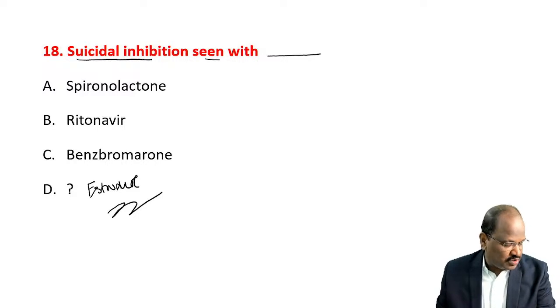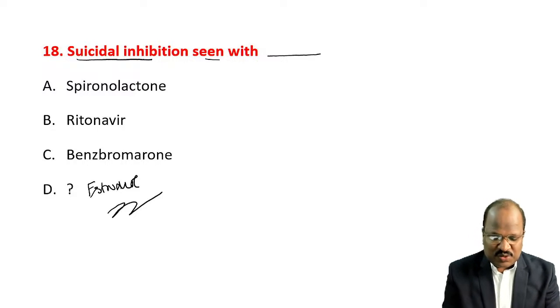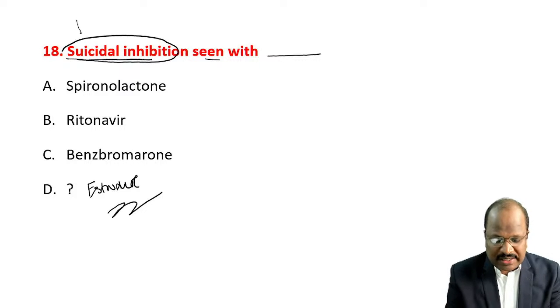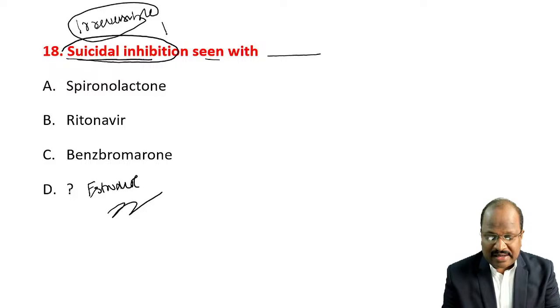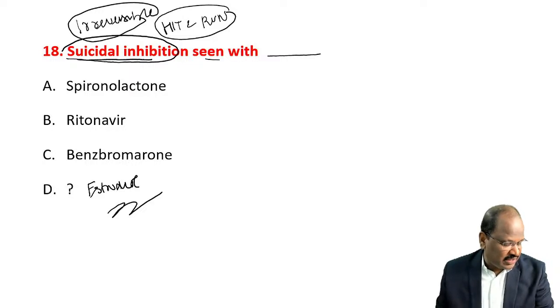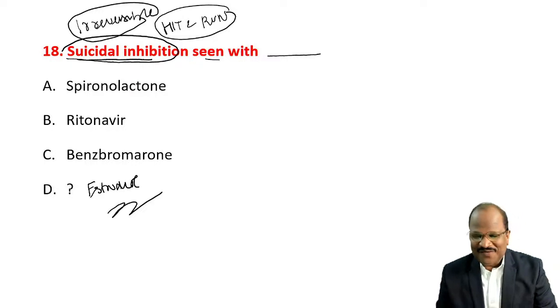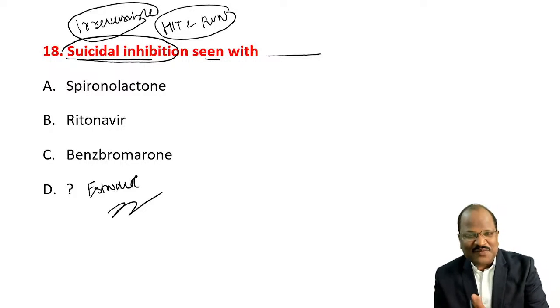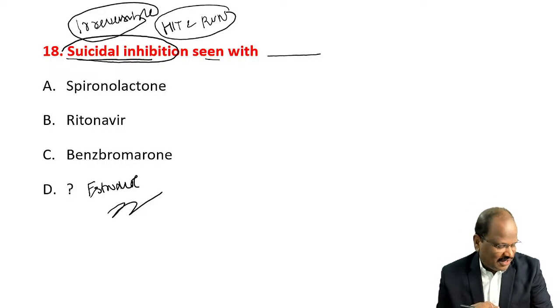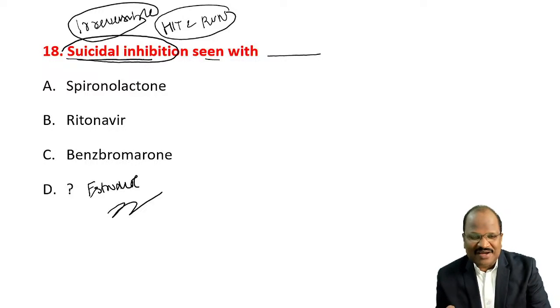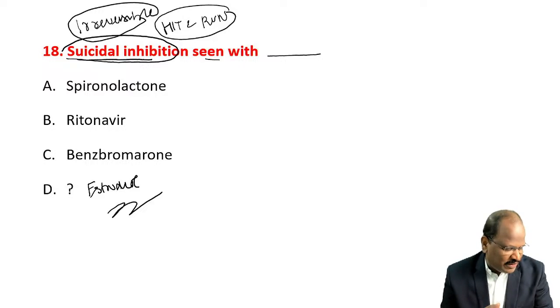Okay, that is one option. Suicidal inhibition means those drugs inhibiting any enzyme irreversibly, or we call it hit and run action. Okay, it's called suicidal. Yes, the same question was there. What answer did you make? If the same question was there, what answer did you make in the exam? Suicidal inhibition means those drugs inhibiting the enzyme irreversibly, having a short half-life but a longer duration of action. What answer did you make?